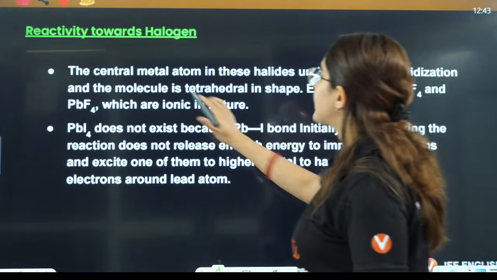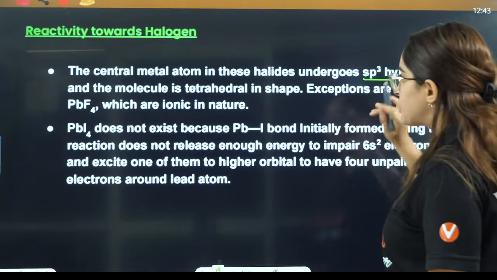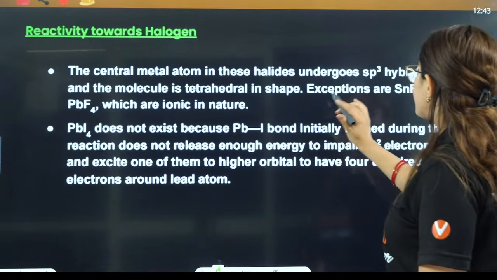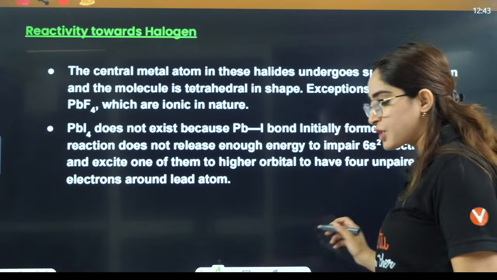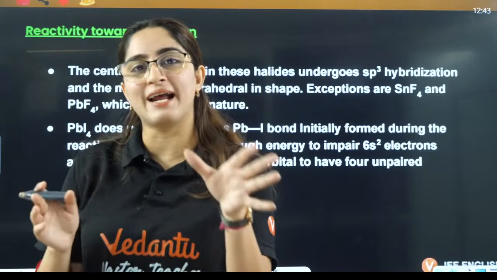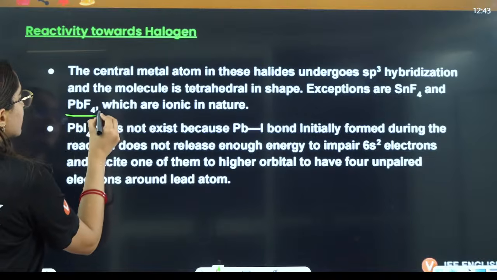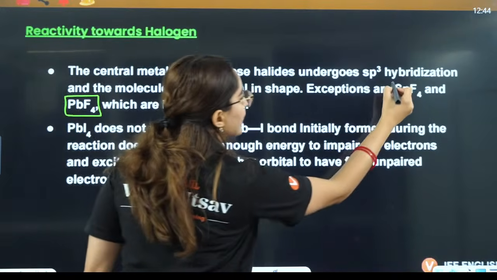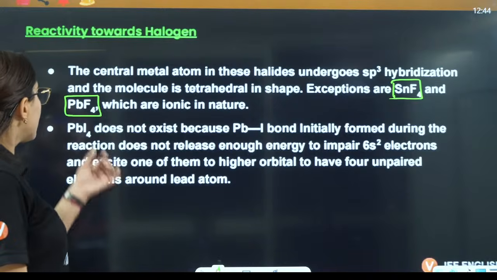Then they say the central metal atom in these halides undergo sp3 hybridization. Molecule is tetrahedral in shape. Exceptions are SnF4 and PbF4, which are ionic. Now they will ask you that in group 14 elements, there are some halides that are ionic in nature. What are those halides? Those halides are PbF4 and SnF4. Okay, these are directly from your NCERT only.